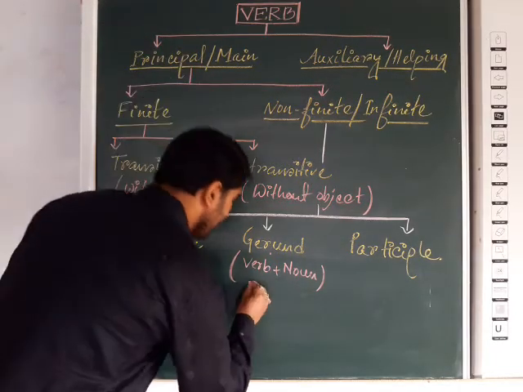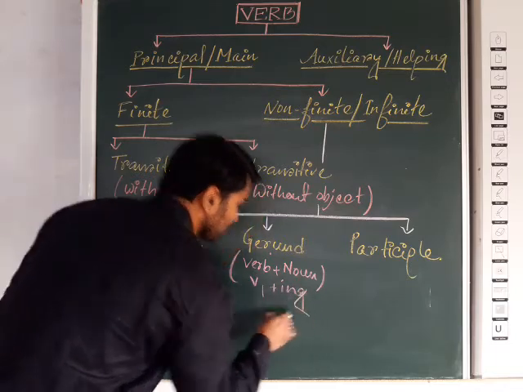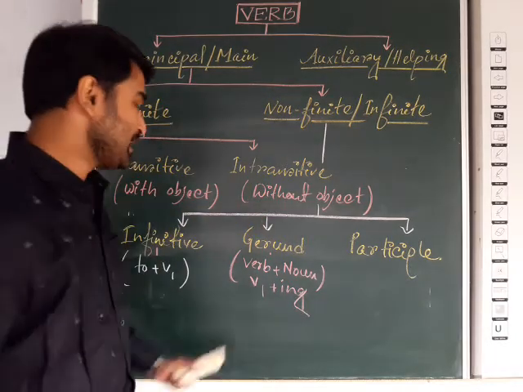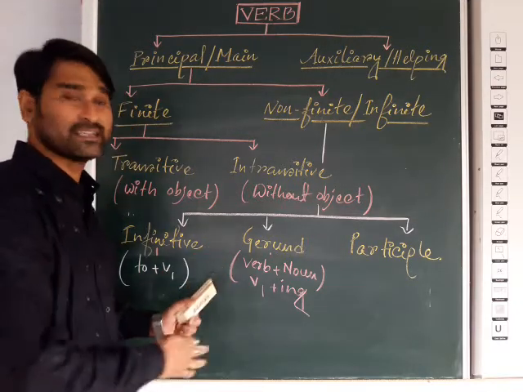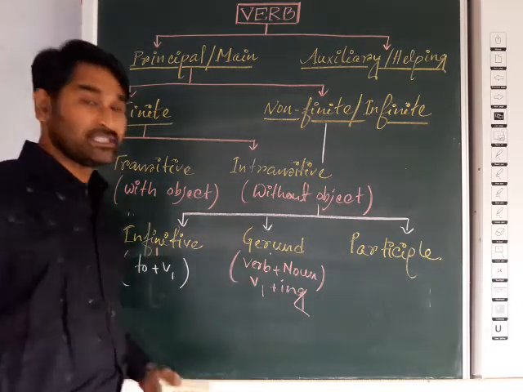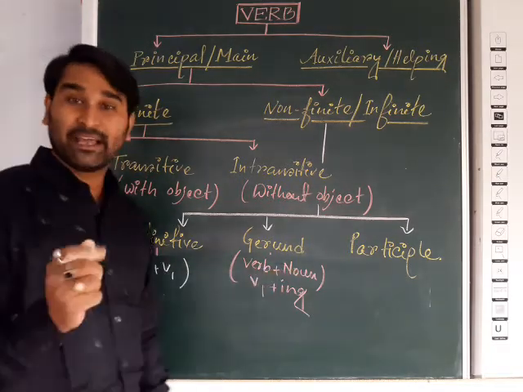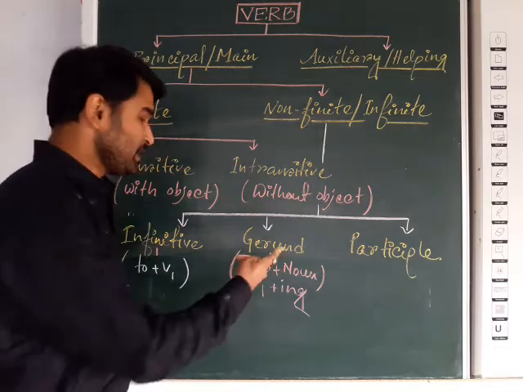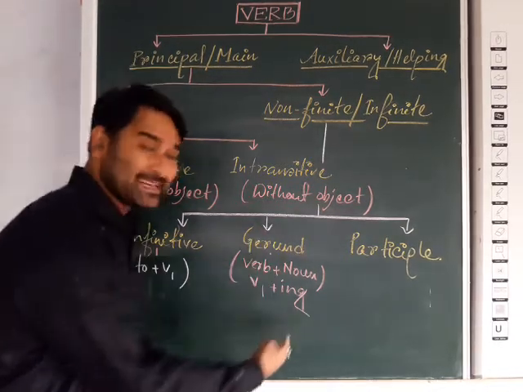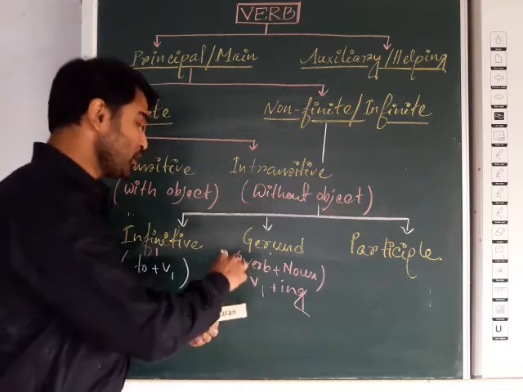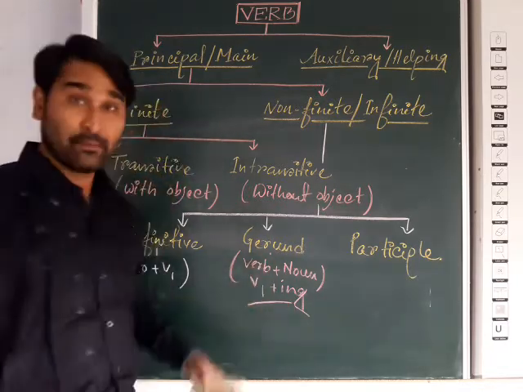So both qualities, verb plus noun, are there in a gerund. And the form will be V1 plus ing. We will discuss a lot about gerund in the next video. Mind it, double parts of speech are used here. It originates from a verb and acts like a noun. That's why it is called verbal noun, gerund. The form will be V plus ing.